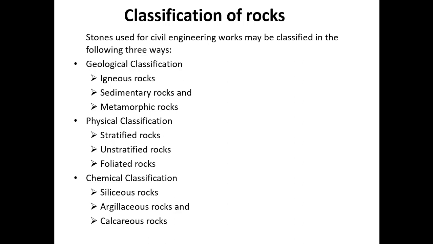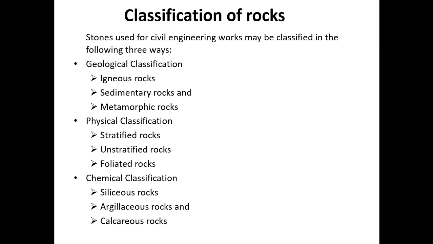The next one is calcareous rocks. Calcareous means, the word itself, calcium. Calcium carbonate is the major content here. The main constituent is calcium carbonate. An example of these calcareous rocks is limestone. Any other example I'm not getting in my mind, but limestone is the best example.